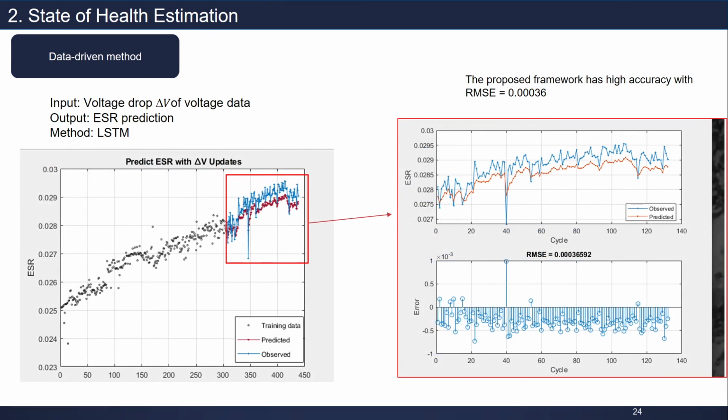This is the result of the LSTM. We have the training data here, where the red is predicted and the blue is observed. We also measured the RMSE, the root mean square error, of this model, which is 0 something. It's really small. It means the voltage drop can be used to estimate the SOH.